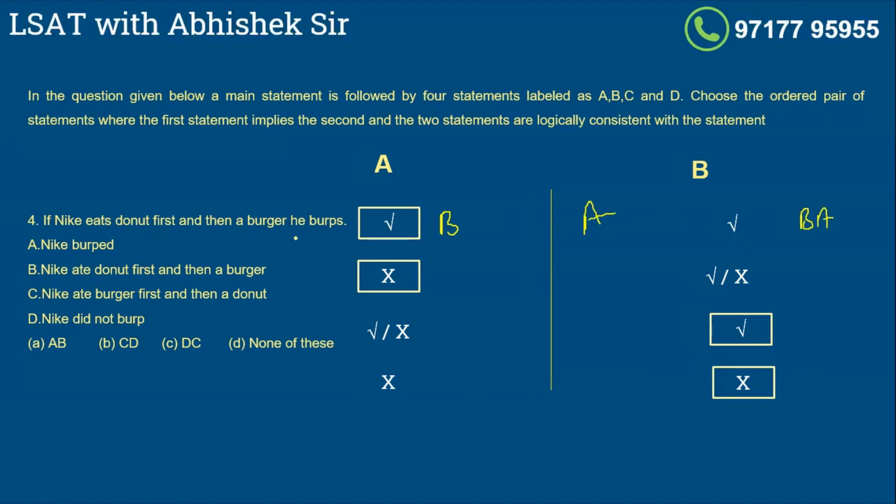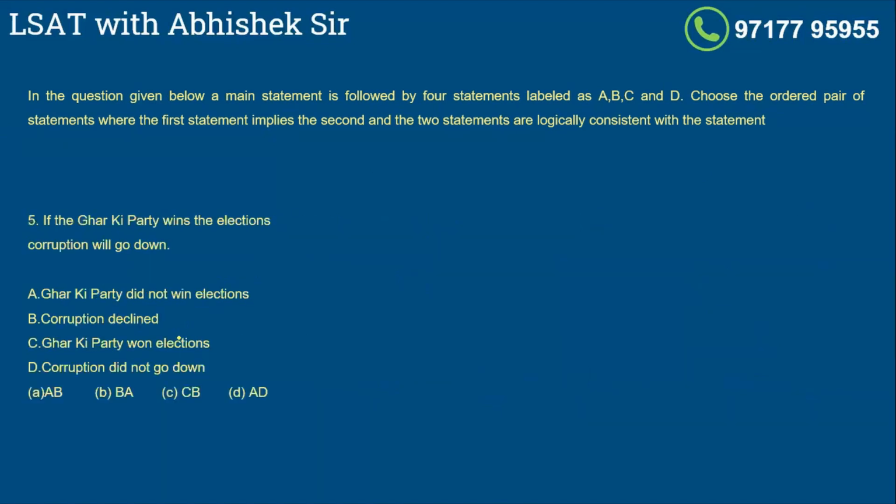The other answer is effect did not happen, which means Nike would not have burped. So Nike did not burp is D. So which means he would not have eaten donut first. So he ate burger first and then donut, which means this did not happen. Right? So the other answer is DC. So first answer is BA, second answer is DC. So yes, this is our correct answer. Okay, last question on this.